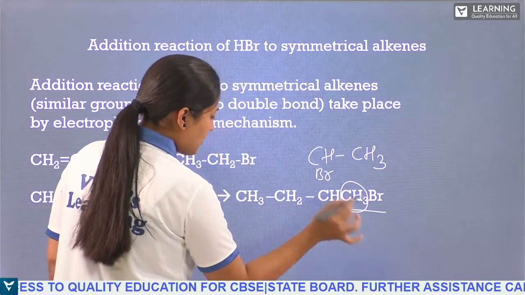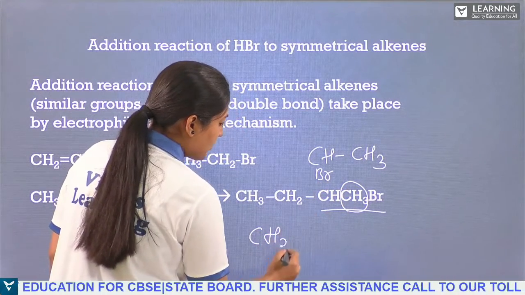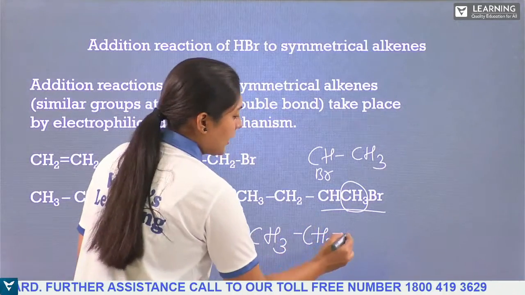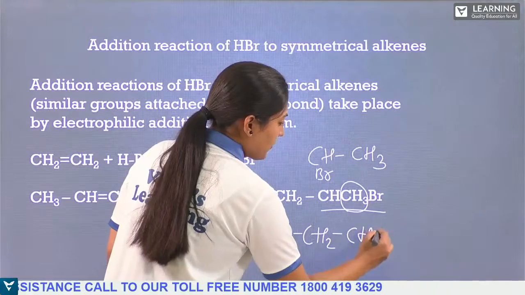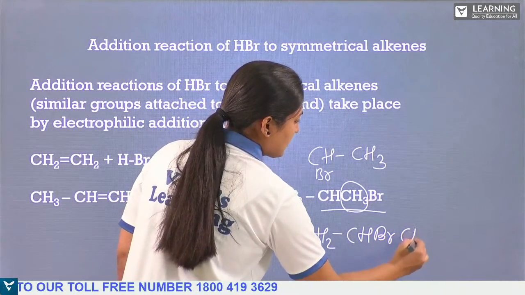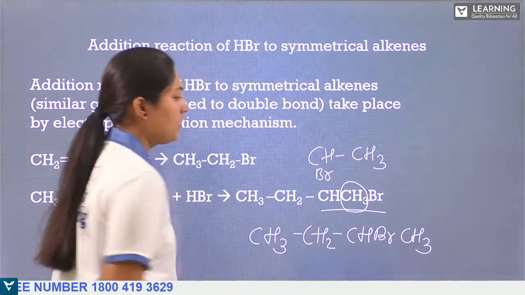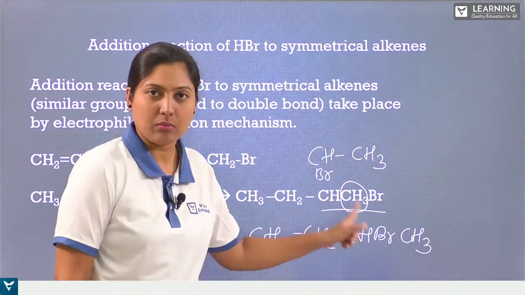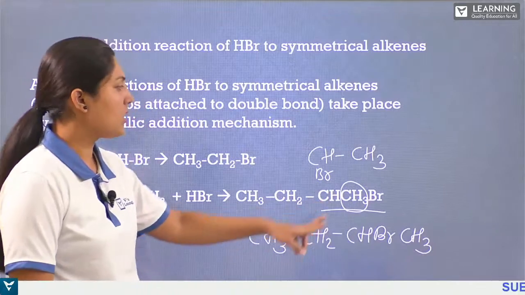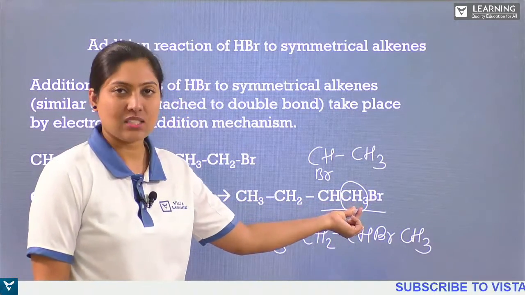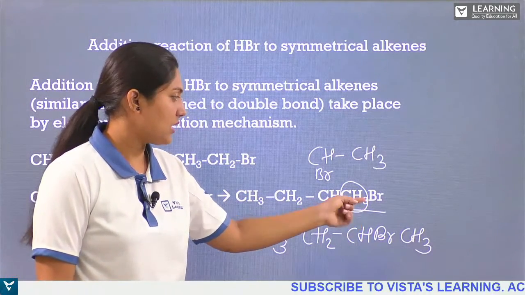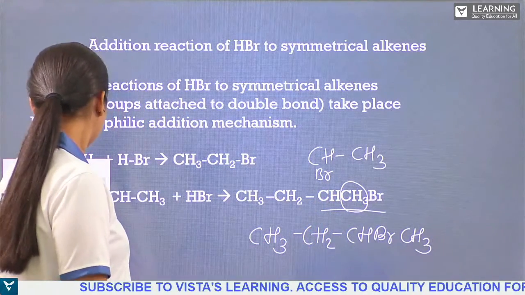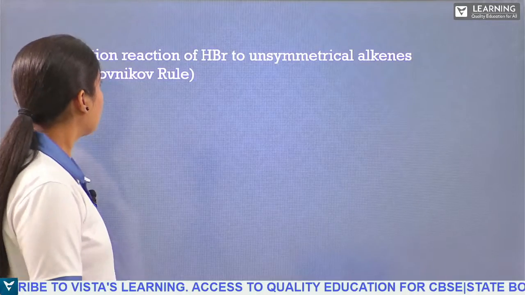You can write like this, or to eradicate the confusion, we can also take this as CHBr CH3. You need to know that Br is for the second carbon atom and not for the first carbon atom, because the first carbon atom is already satisfied with three hydrogen atoms and one carbon-carbon bond. Got it? Good.